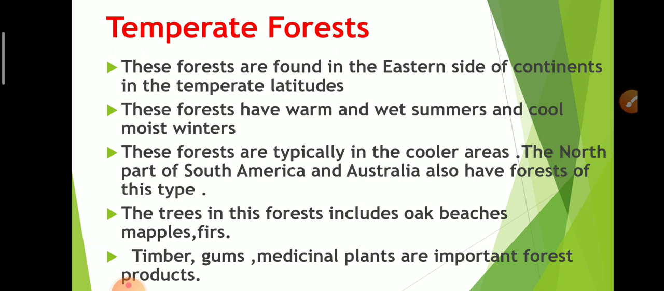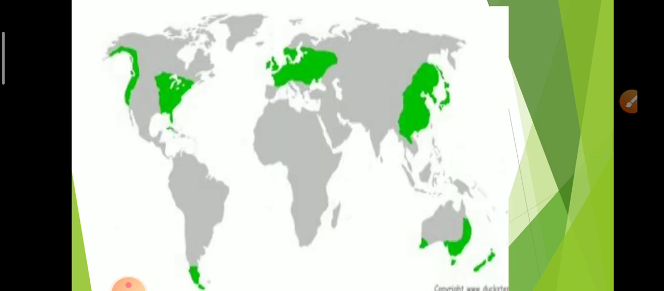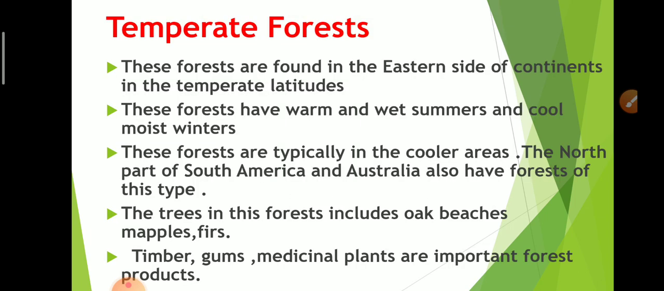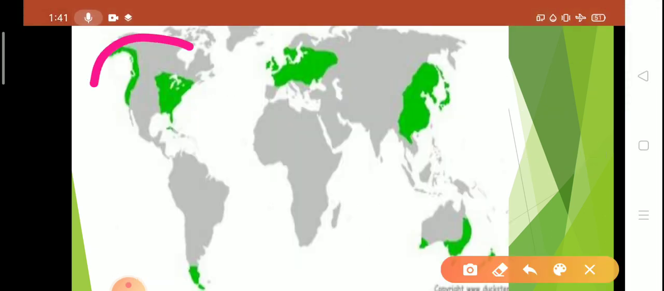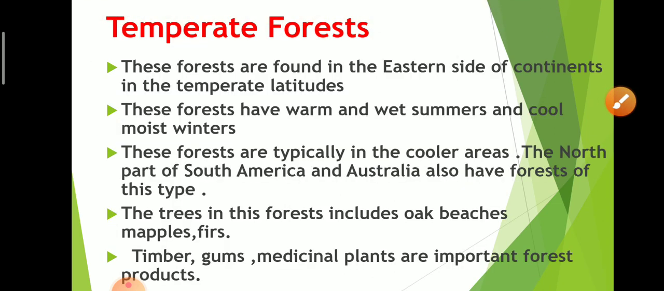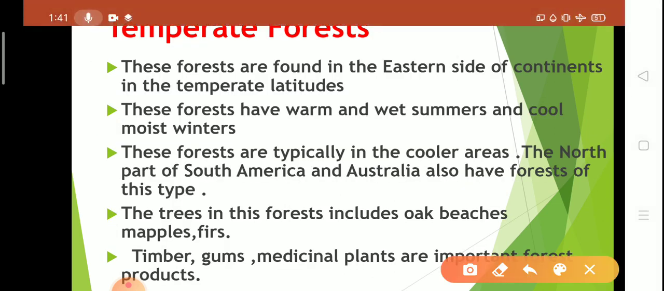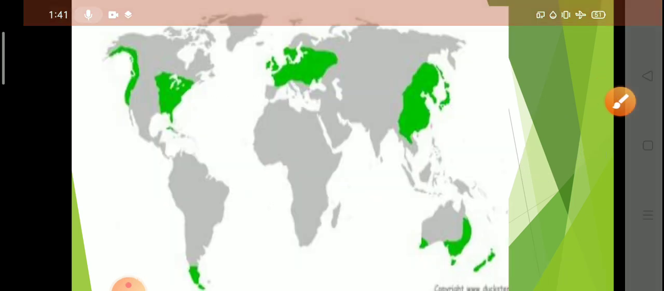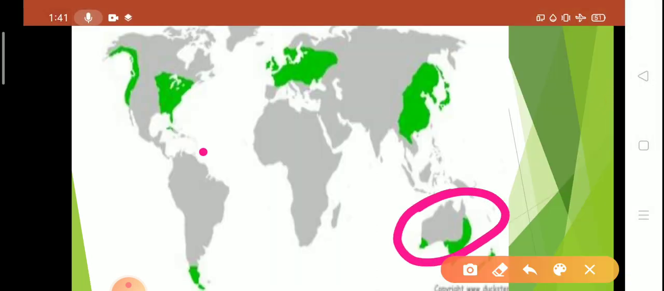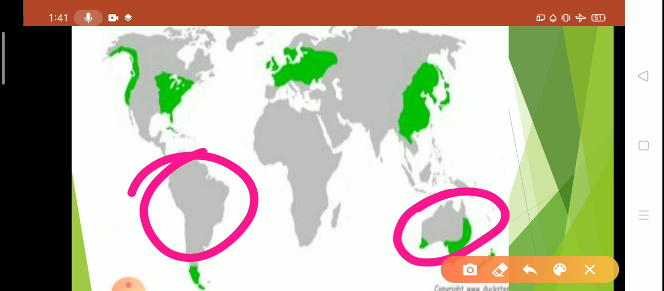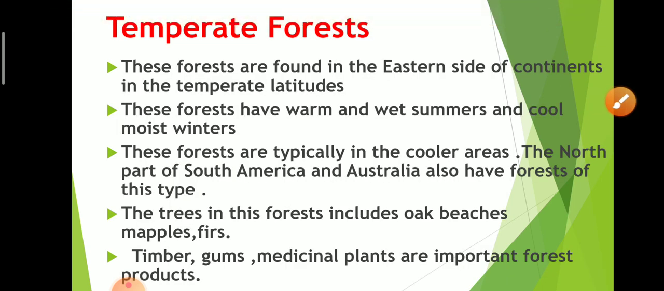These forests are typically in the cooler areas. The north part of South America and Australia also have forest of this type. Look at this location, the north part of South America and Australia. So this is the map, Australia and South America. Temperate forests are found in these continents also.